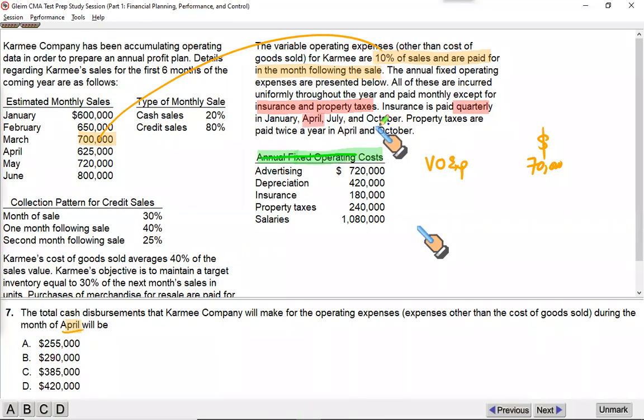And it further says property taxes are paid twice a year, April and October. So property taxes for the month of April also. Except these two items, insurance and property taxes, all other items are paid on annual basis. So let us calculate these one by one. First of all, the item we have is the advertisement expenses.